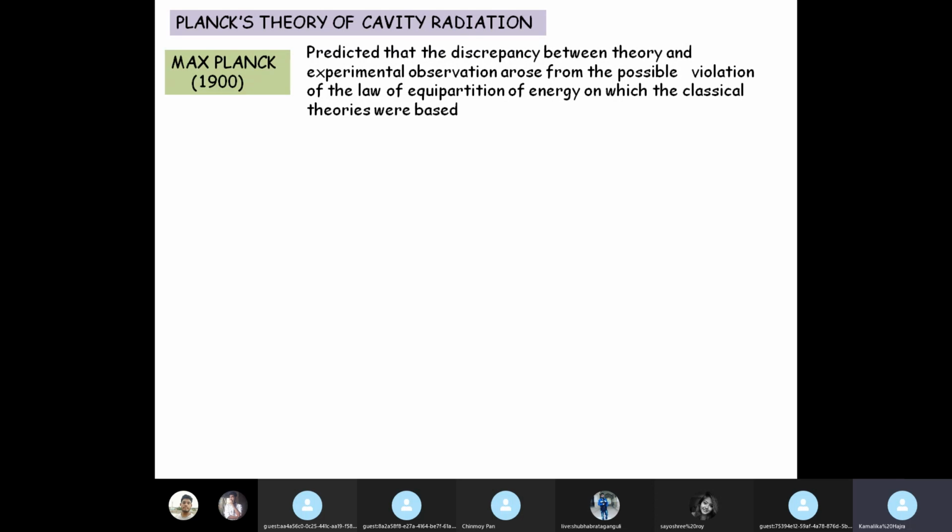Now, all the classical theories were based on the law of equipartition of energy. If you don't remember, you can go back to your previous class slides to see that we derived Rayleigh-Jean's law based on this equipartition of energy theory. And Planck predicted that it is this equipartition of energy law that is creating the problem.